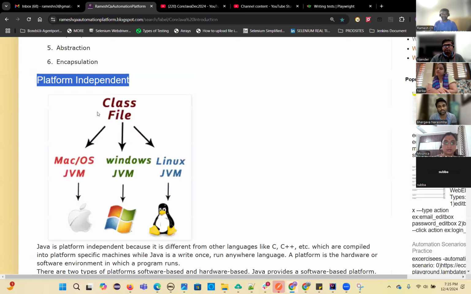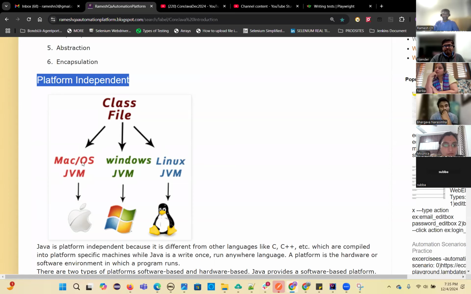So let's go to this one. See the class file. The class file is generated by the compiler, right? The Java compiler generates the class file, and the class file will be loaded into the JVM by the class loader.